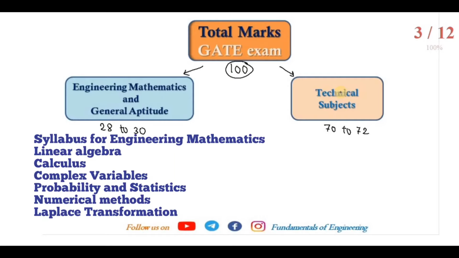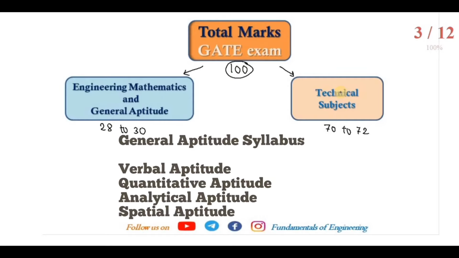And you can see the general aptitude syllabus. We have the verbal aptitude, where we get questions regarding basic English grammar, tenses, articles, verb and noun agreement, basic vocabulary. Then quantitative aptitude, like data interpretation, ratios, percentage, powers and exponent values you want to calculate. In analytical aptitude, you get logical questions, that is, numerical relations and reasoning type questions.